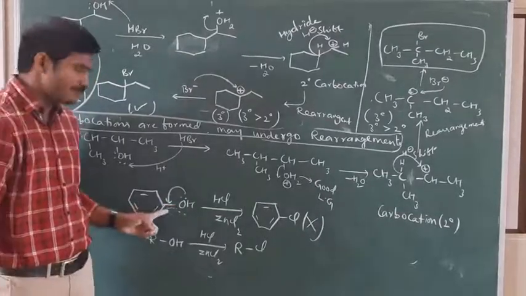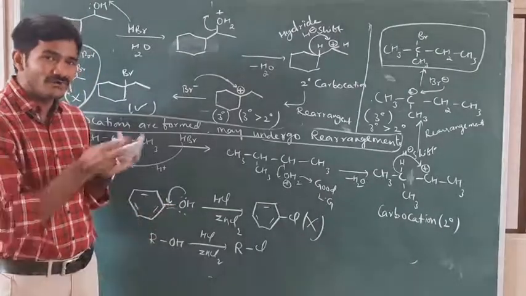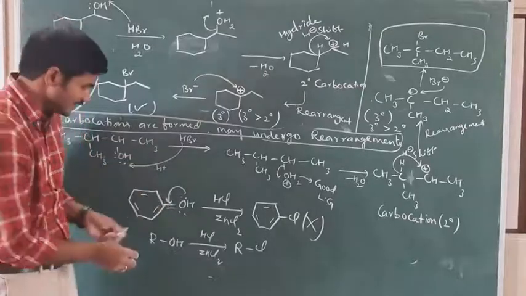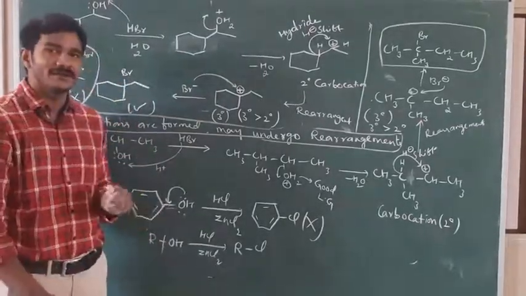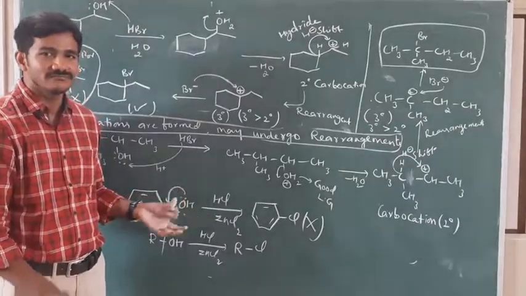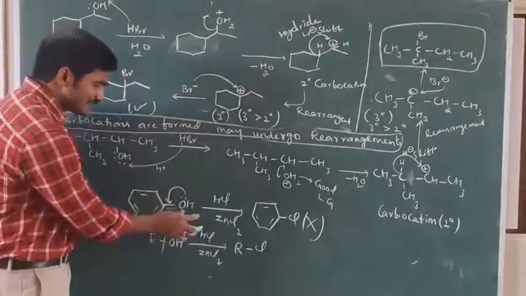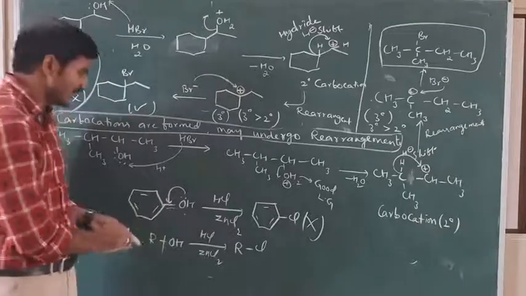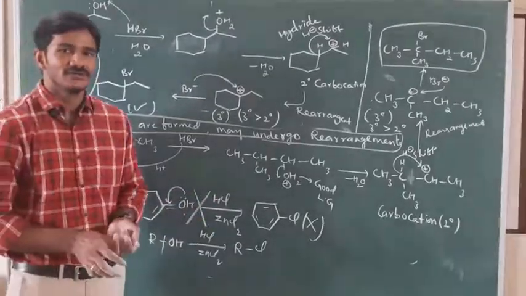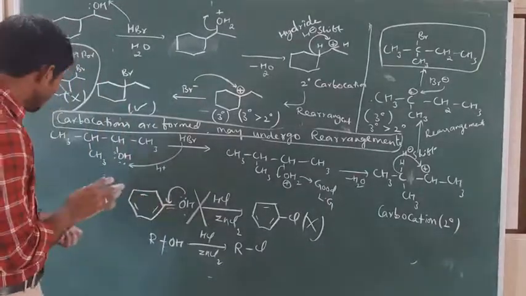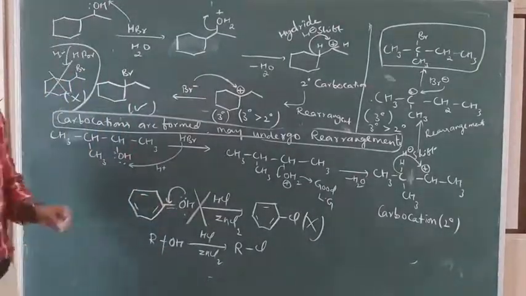Partial double bond character requires more energy than a single C-O bond. Here we would have to break a C=O partial double bond, which is very difficult. That's why in phenol we cannot directly replace OH with Cl. In phenols, this type of reaction is not possible. Okay. So these are the examples related to alcohols with halogenation.